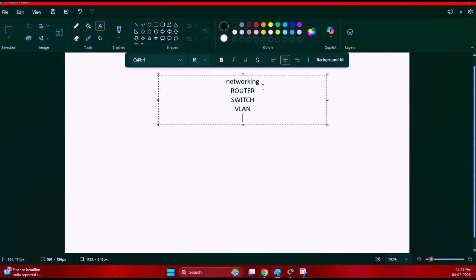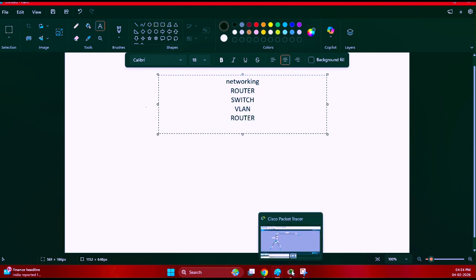First of all, we try to explain practically as well as theoretically what a router is. As you know, a router is a networking device which is used to connect different networks.